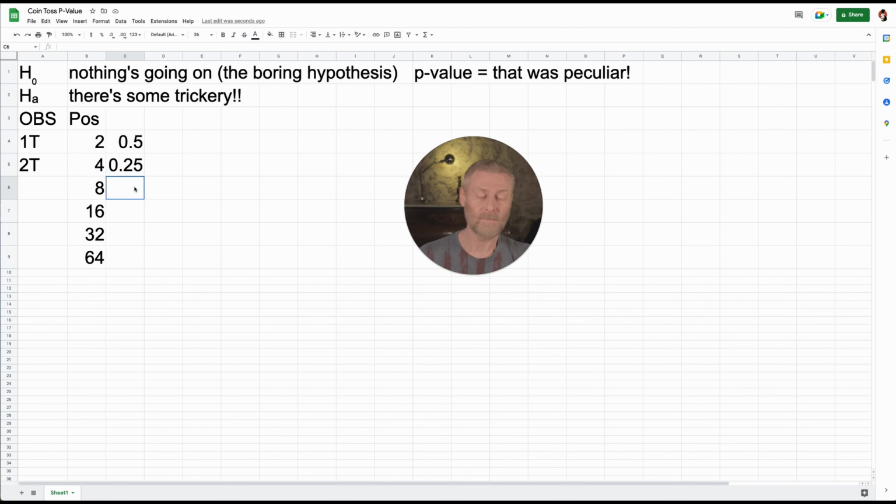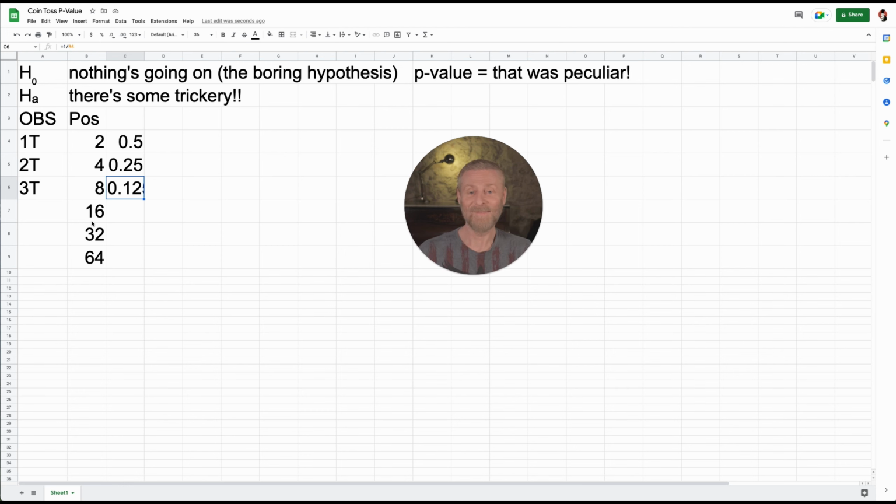Okay, let's continue. Let's do it again. What do you know? It's tails again. All right, 3 tails. Okay, well, in this case, we would have 8 possible scenarios, right? Keeps doubling all the time. And the probability here is now 0.125. And that's still 12% if we're doing a percentage basis, right? 12%, it happens. It could still be a fair coin. Okay, all right, let's do it again.